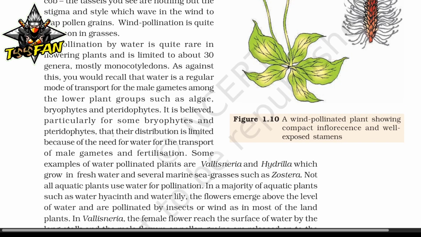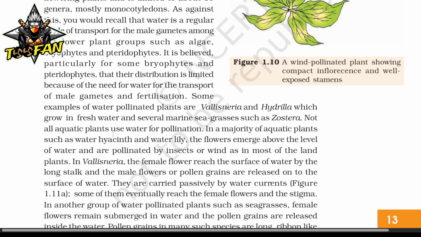Some examples of water-pollinated plants are Vallisneria and Hydrilla, which grow in fresh water, and several marine sea grasses such as Zostera. Not all aquatic plants use water for pollination. In a majority of aquatic plants such as water hyacinth and water lily, the flowers emerge above the level of water and are pollinated by insects or wind, as in most land plants.